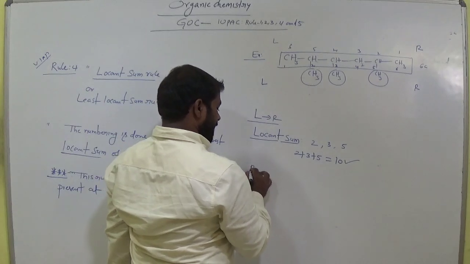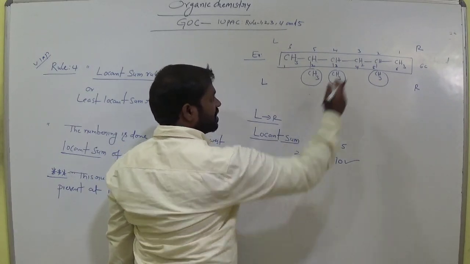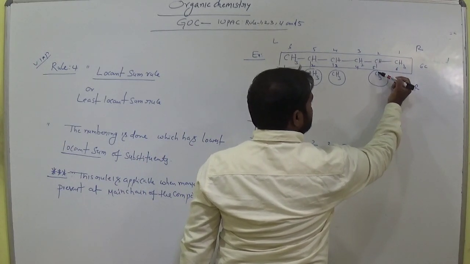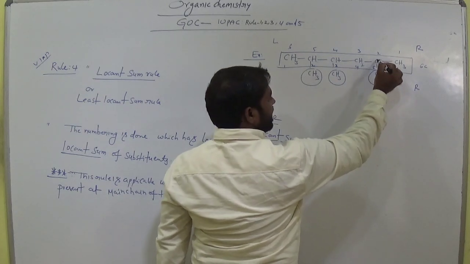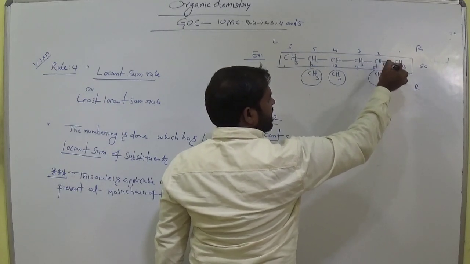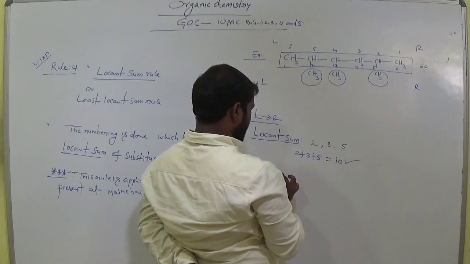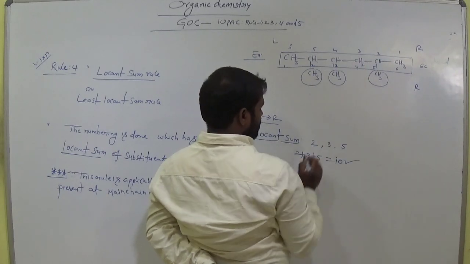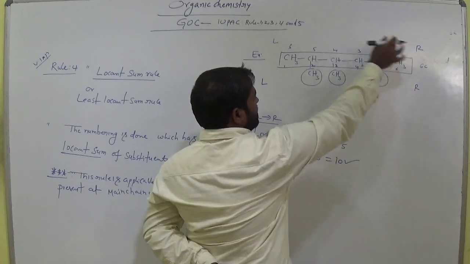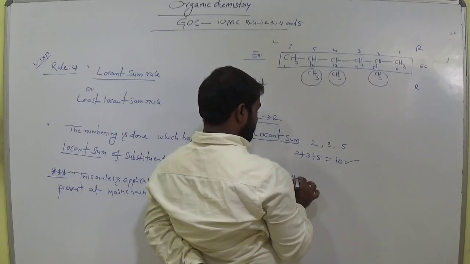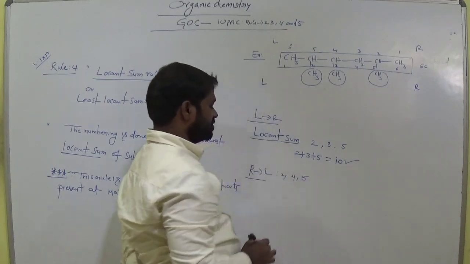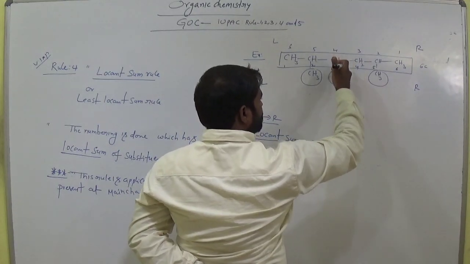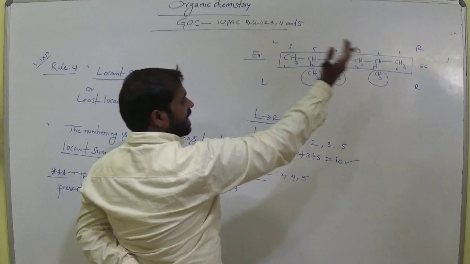And in the right to left, the locant position here is 2, am I right? This CH3 at second carbon in this direction. Okay. Locant 2 and here it is 4. CH3 at fourth carbon in this direction. This CH3 at fifth carbon, 5. Okay. Now second, fourth and fifth in the right to left direction.